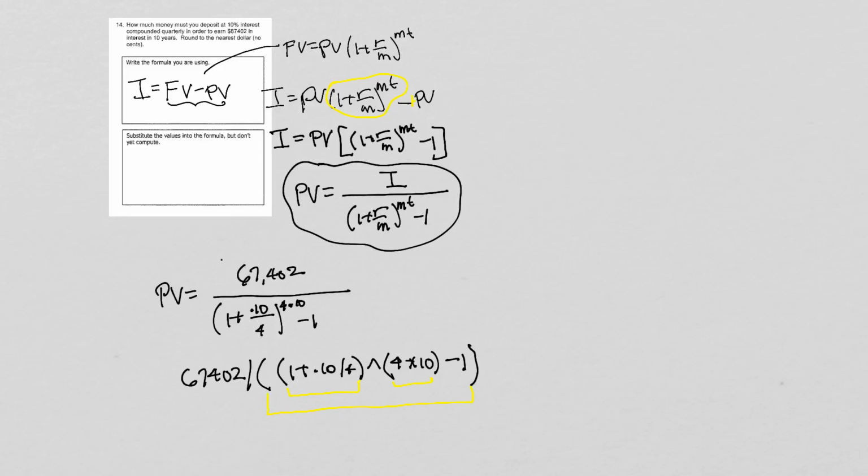I'll do this up here. When I did that computation, I got that the present value is equal to $39,996.67. That is essentially a present value of $40,000.